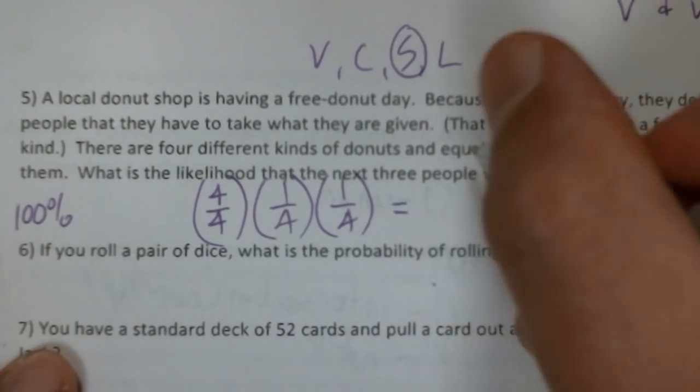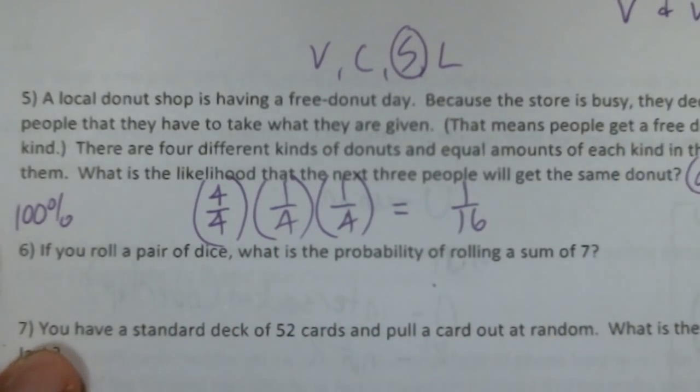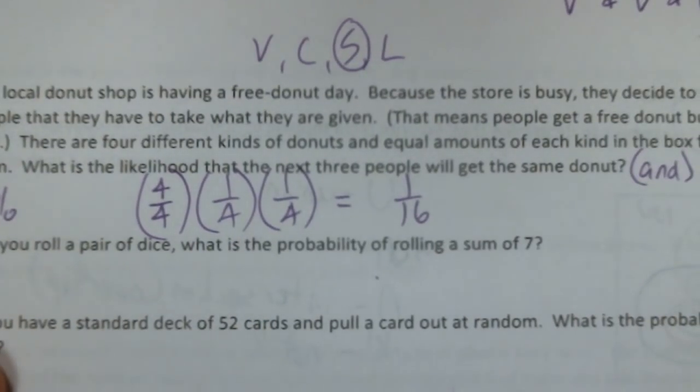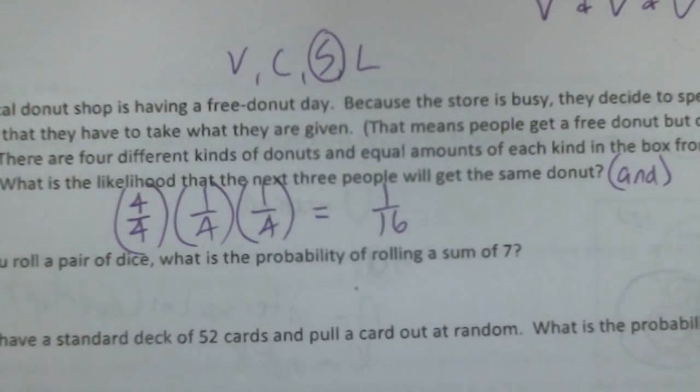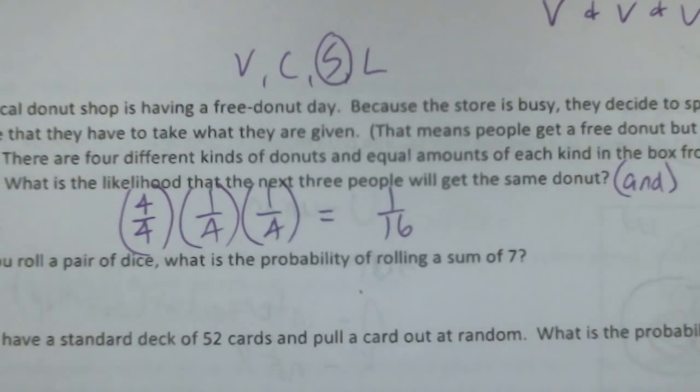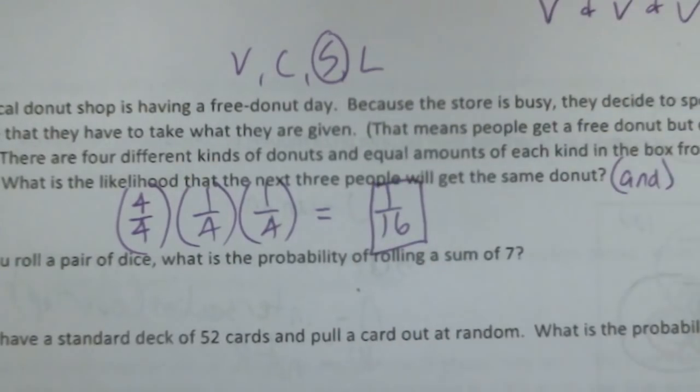1 out of 4 times 1 out of 4 is 1 out of 16. Okay. All right. So hopefully that's clear as mud. I know that was kind of, you got to think about that a little bit. All right. So let's move along.